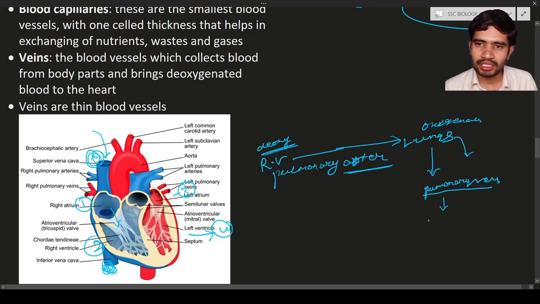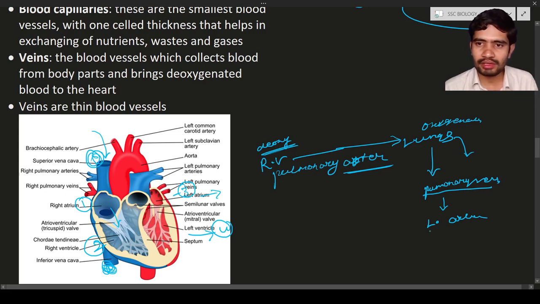Lungs to the left atrium. Okay, left atrium. So here you can see the left atrium, that is the third chamber. The pulmonary veins are going to pump blood from the lungs to the left atrium.